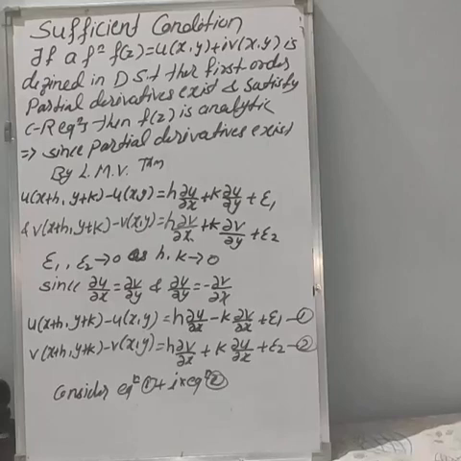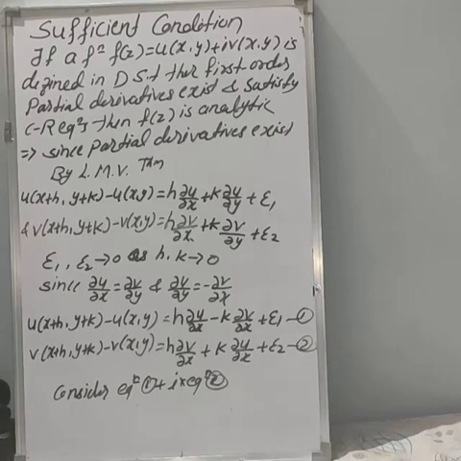Hello students. So in the last class I have explained the necessary condition for f of z to be analytic. In this class we will see the sufficient condition for f of z to be analytic. As I said, in the necessary condition I have taken f of z is analytic, and we have to prove it satisfies the CR equation, that is dou u by dou x is equal to dou v by dou y, and dou v by dou x is equal to minus dou u by dou y.